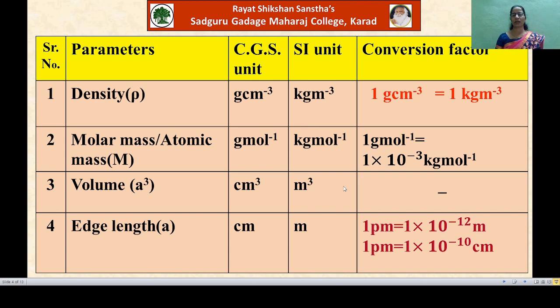Note here that 1 picometer is equal to 1 into 10 raised to minus 12 meter, and 1 picometer is equal to 1 into 10 raised to minus 10 centimeter. Now with the help of this table and the relation, we will solve the numericals.